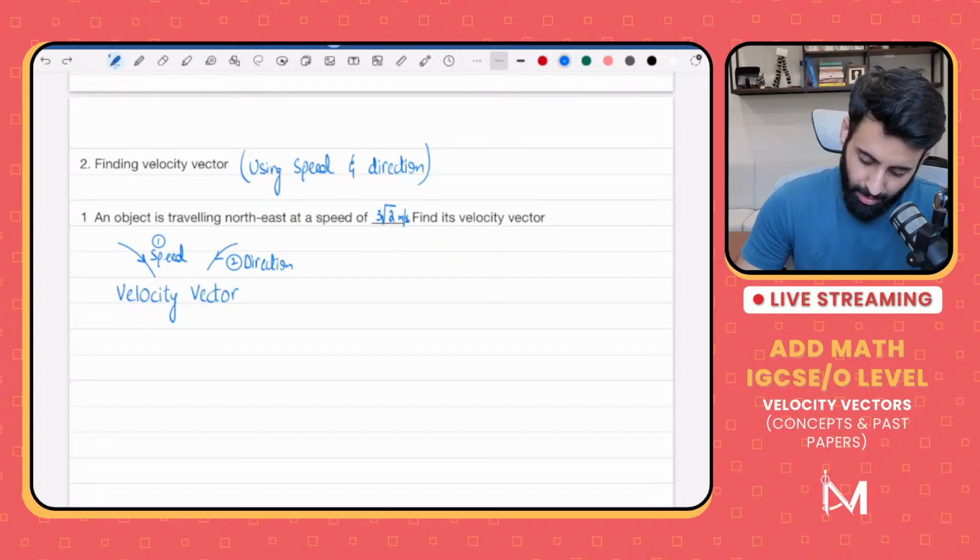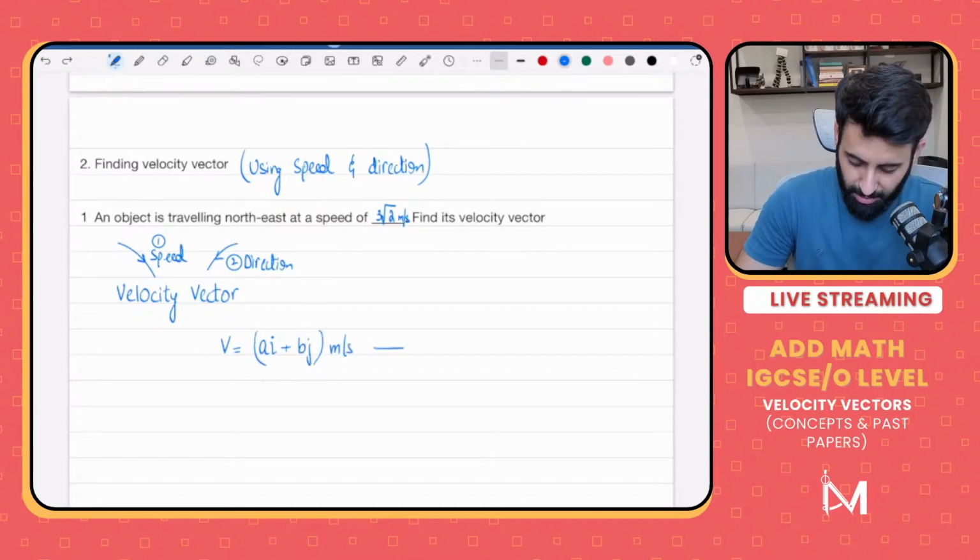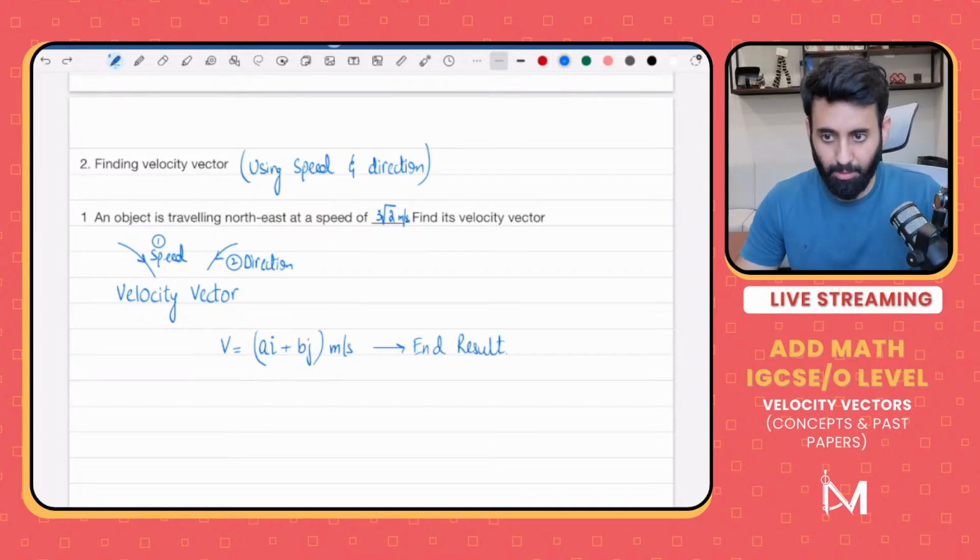Now, what does the velocity vector look like? First, let's write that down. The velocity vector in the end looks like this: ai plus bj meters per second. This is basically the end result. This is what we want. Now, how do we work this out?